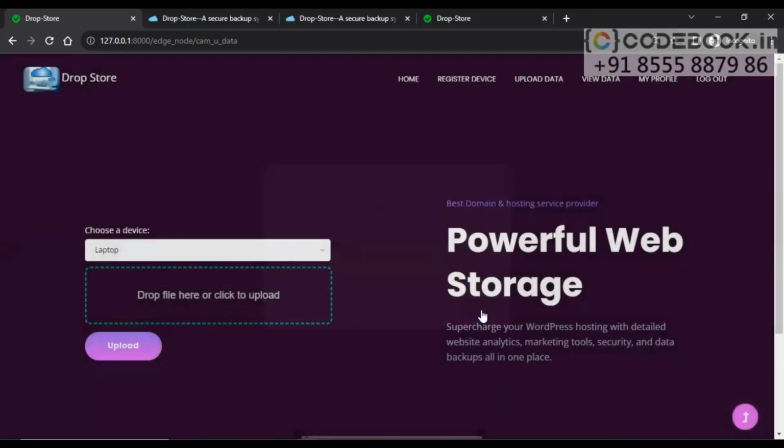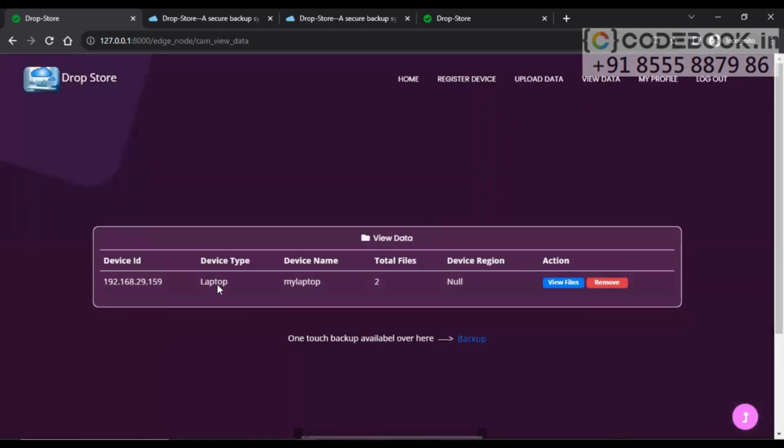This file is also uploaded. Okay, so text files, image files, any type of files, we can upload. Now let's see whether I can access my uploaded data in the view data option here. View data, if I go, I can see there is a file here.